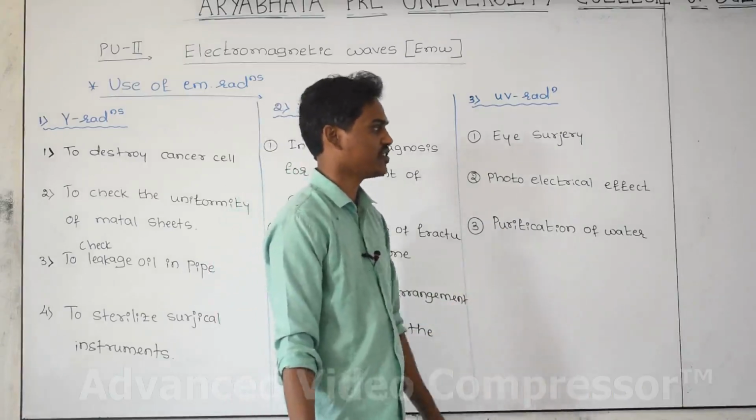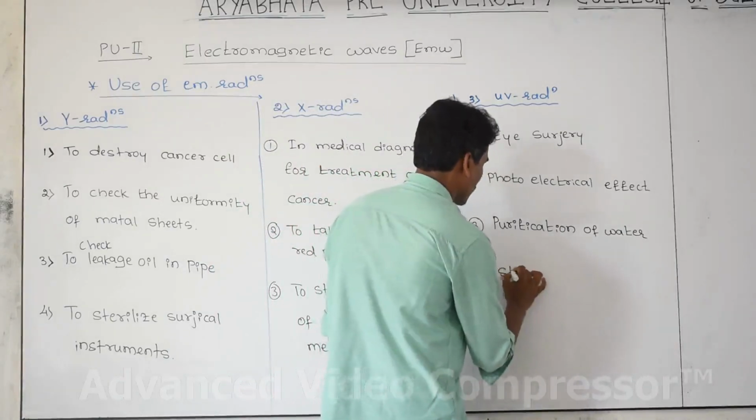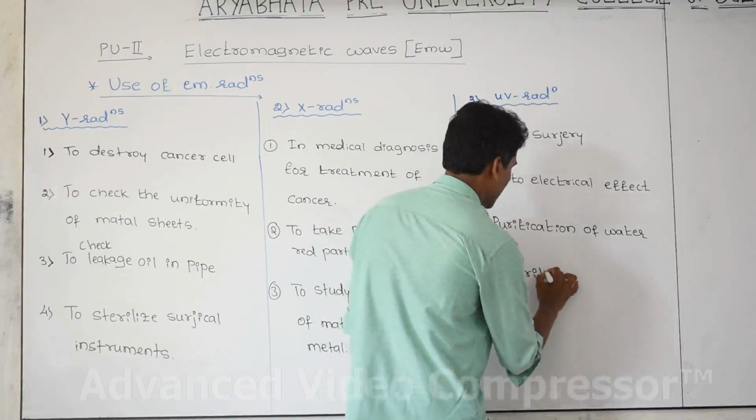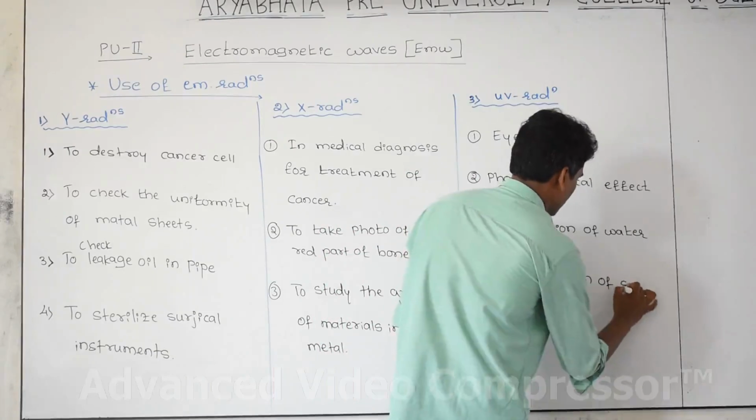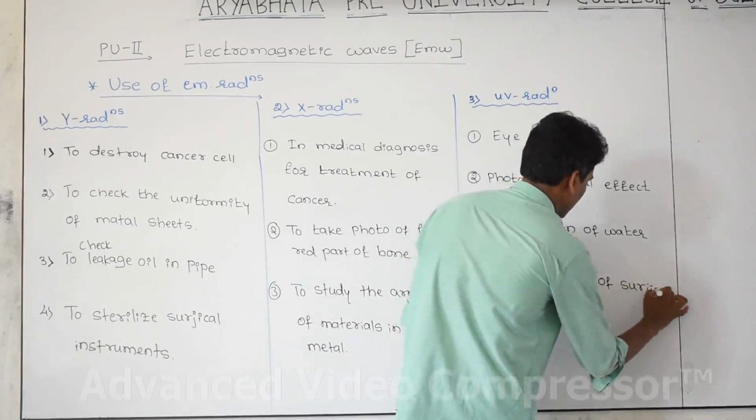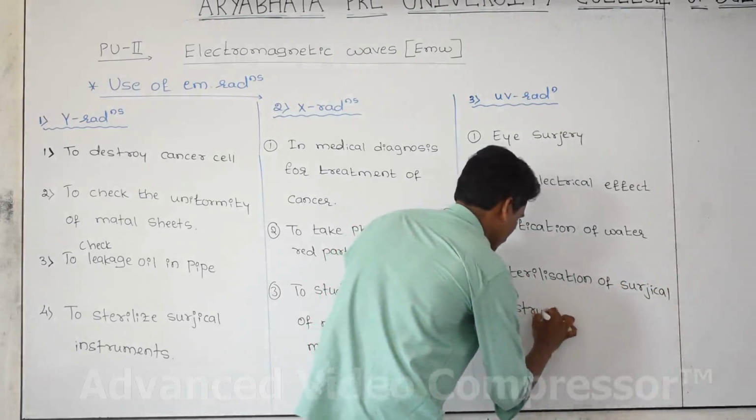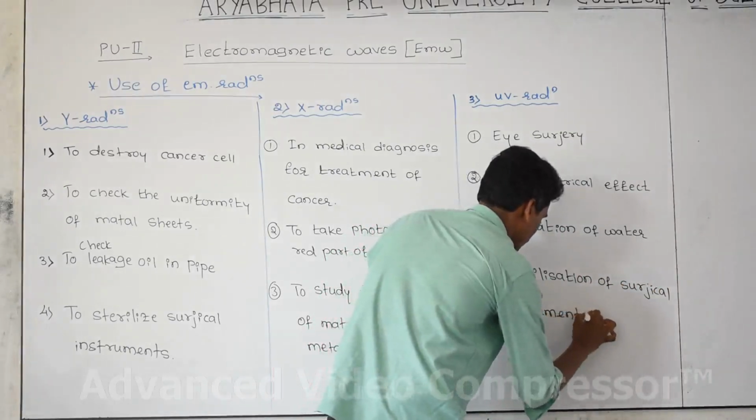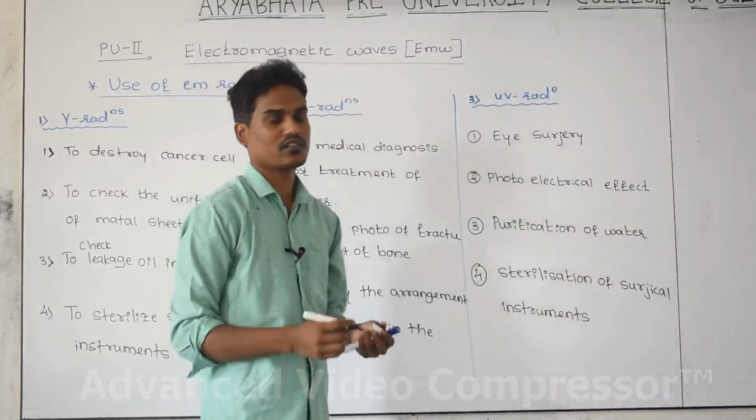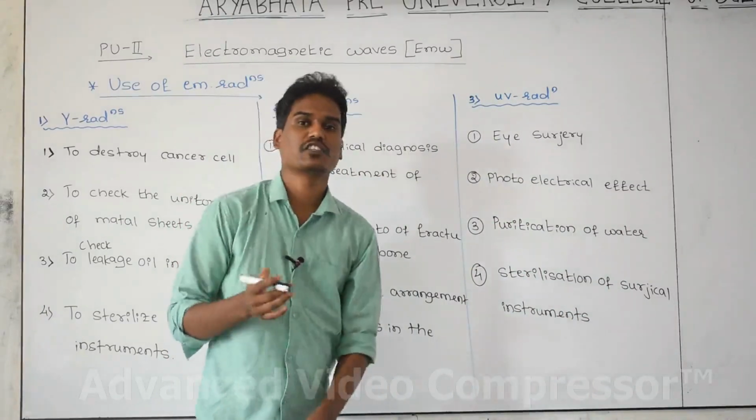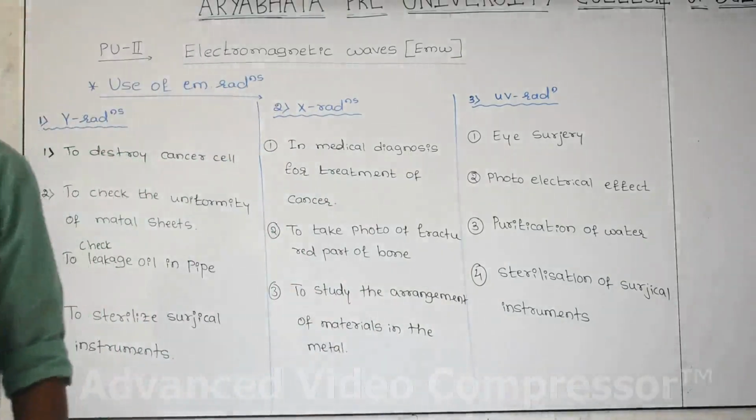That is for purification, and this we are also going to use for sterilization of surgical instruments. For surgical instruments we are going to use this ultraviolet radiation. And next we can study visible light, microwave, infrared and radio wave. You please note down this one.